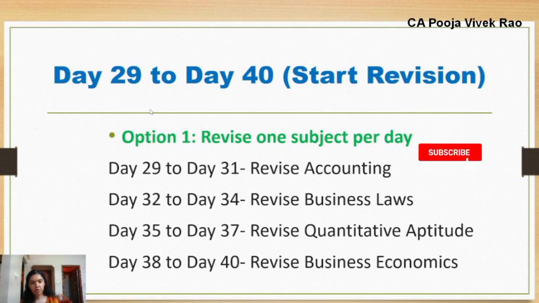Now coming to day 29 to day 40. Here you will be starting revision for all the subjects. Here again you have two options. Option number 1, revise one subject at a time. Day 29 to day 40 is 12 days in total, so you will study one subject for 3 days. Day 29 to day 31, you will revise accounts. Day 32 to day 34, business laws. Day 35 to day 37, quantitative aptitude. Day 38 to day 40, business economics.